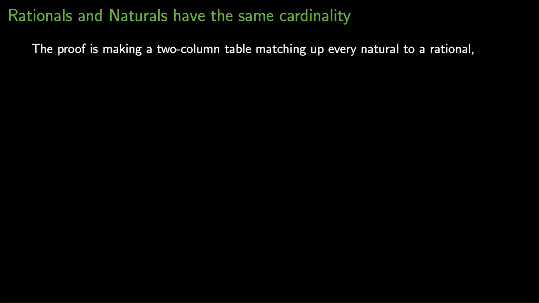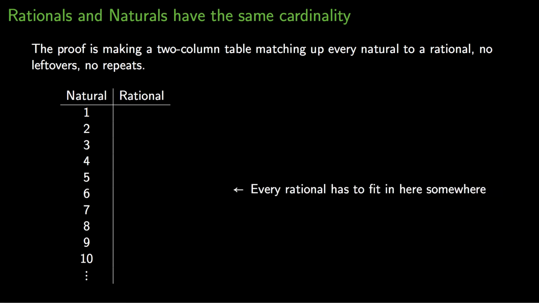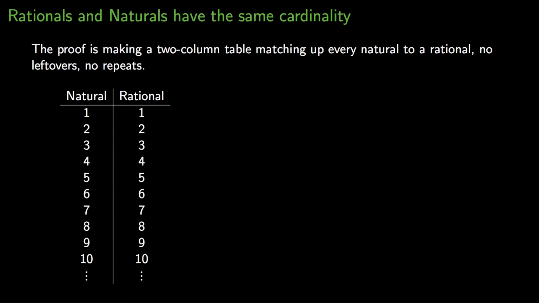Here's the secret to the proof. We're going to make a 2-column table, and it's going to match up every natural to a rational with no leftovers and no repeats. And I'm going to start the obvious way. I got my 2 columns, and I've got all my naturals written down there. And so somehow, every rational number has to fit in here somewhere. I'm not allowed to have any leftovers, and I'm not allowed to have any repeats. And I think it's pretty obvious that if you write down just the naturals here, you're going to have a ton of fractions left out.